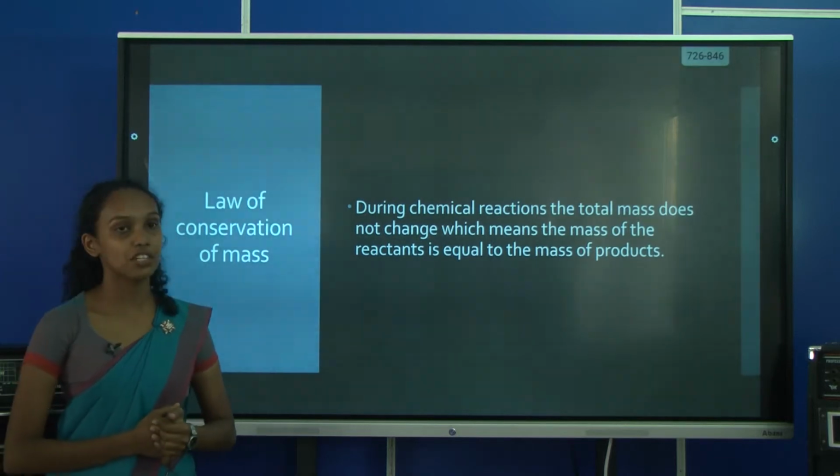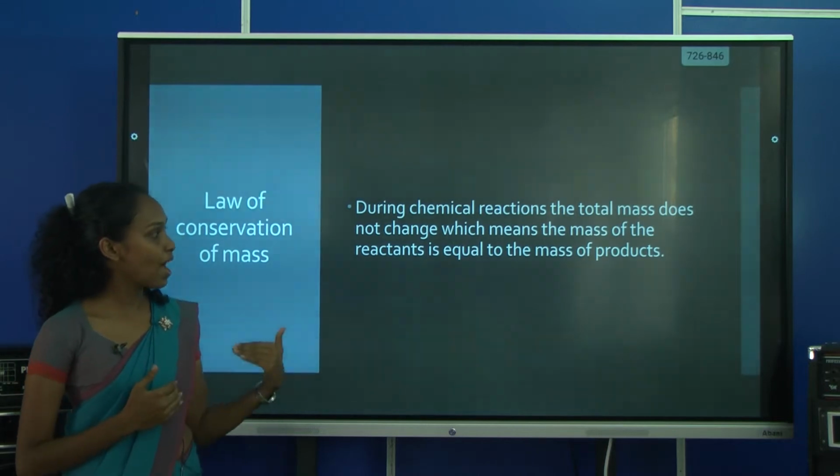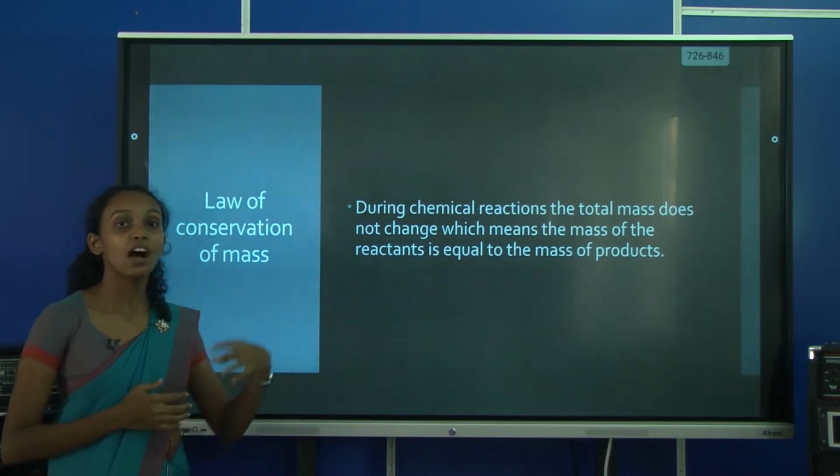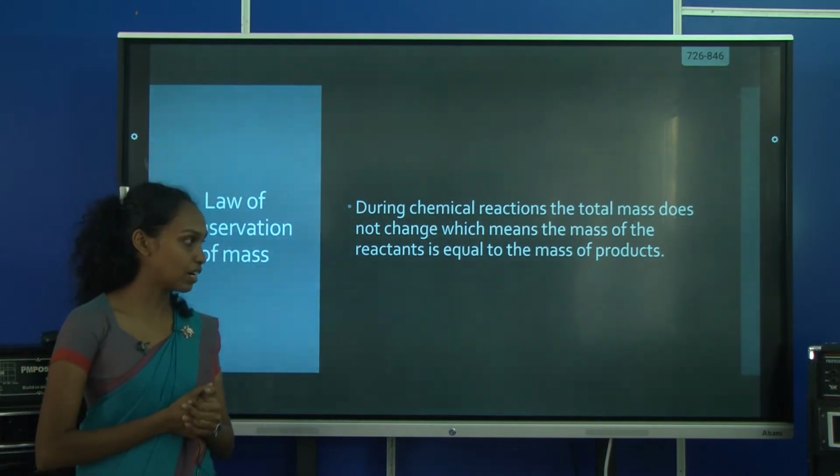Law of conservation of mass. During a chemical reaction, the total mass does not change, which means the mass of the reactants is equal to the mass of the products.